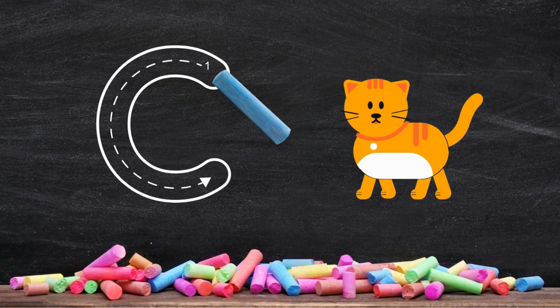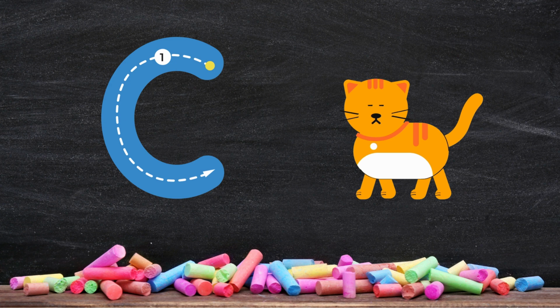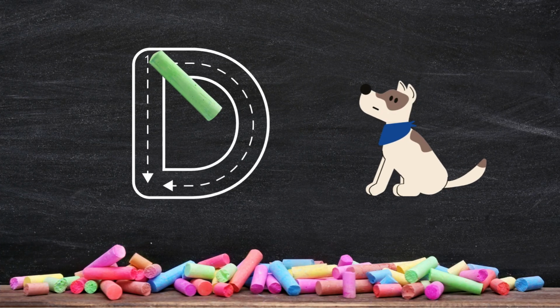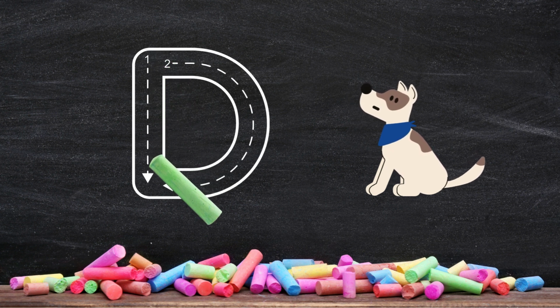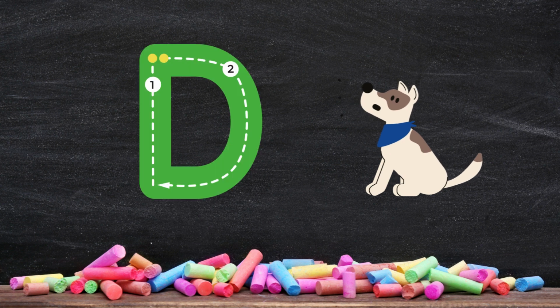Next up is the letter C. Ready to trace with me? Great job! C is for cat. Here's the letter D. Let's trace it together. D is for dog.